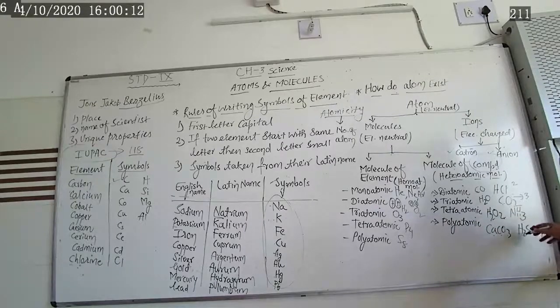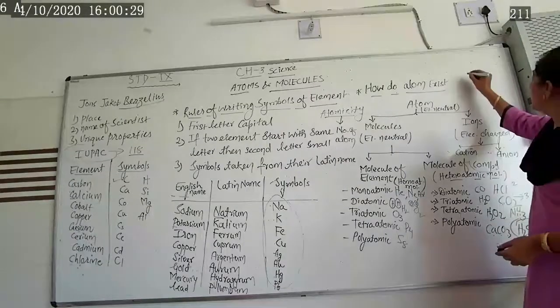So atomicity of calcium carbonate is 5. Atomicity of sulfuric acid: hydrogen 2, sulfur 1, that is 3. 3 plus 4 oxygen, that is 7. So atomicity of sulfuric acid is 7.